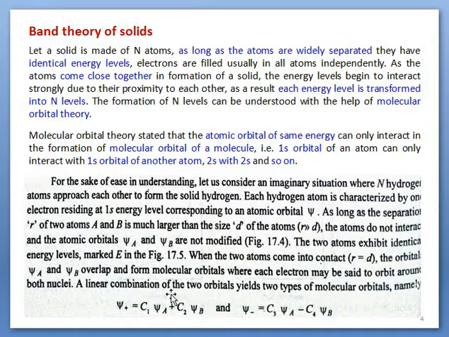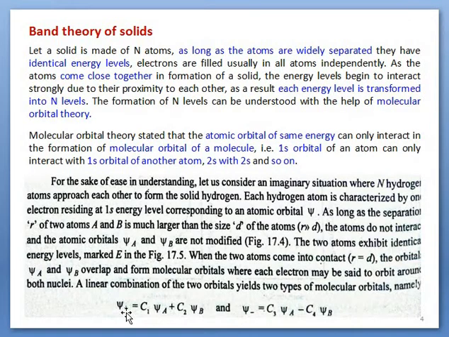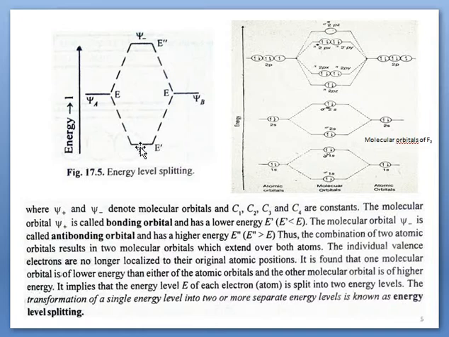The summation represents an attempt to occupy the lowest energy level, while the negative sign indicates the disturbing effect. So the anti-bonding molecular orbital occupies the upper energy level, and the bonding one occupies the lower energy level. Here E prime is less than E and E double prime is greater than E.